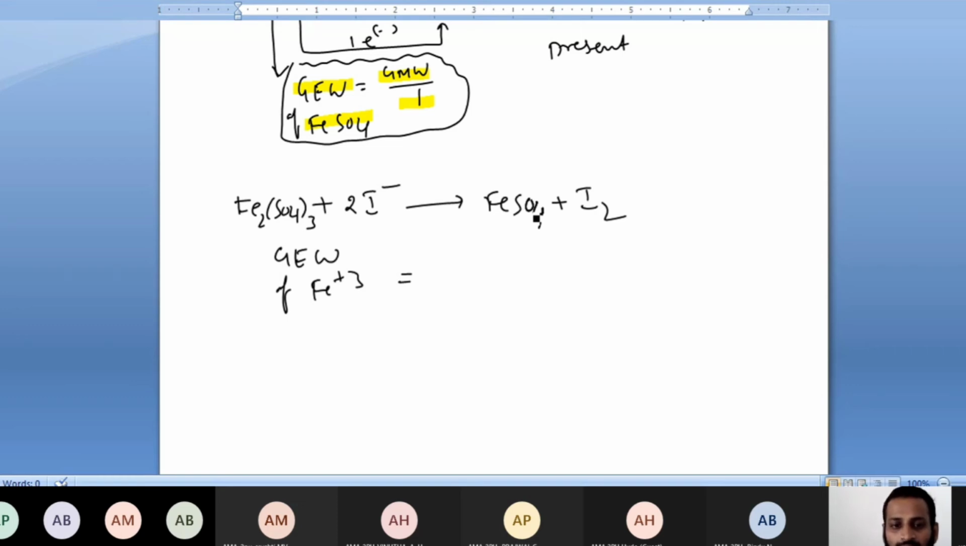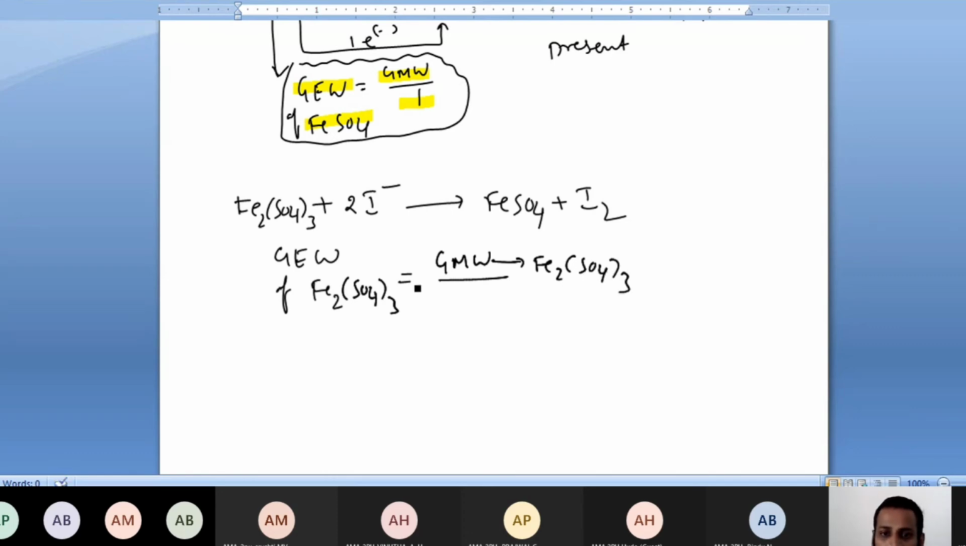In this conversion, what is the gram equivalent weight of Fe+2? They'll ask just to confuse you. That means they are asking the gram equivalent weight of FeSO4. So they'll give it to you like this. Then what you have to take is the gram molecular weight of Fe2(SO4)3, whose gram molecular weight this is, divided by 2. This is the method.